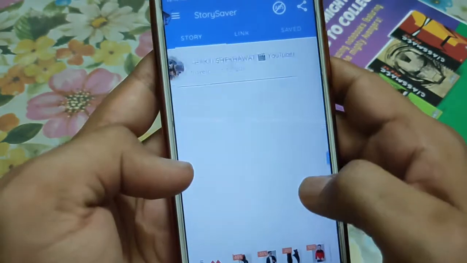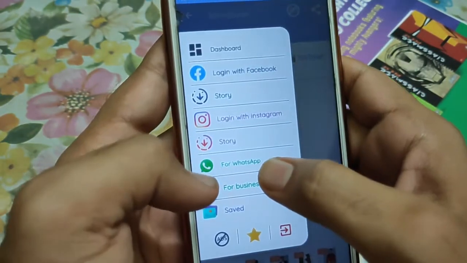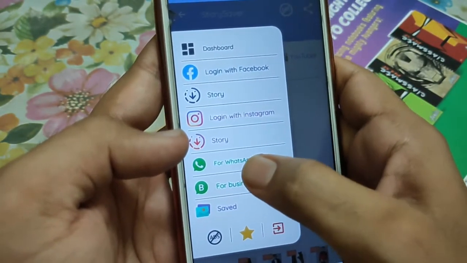So you can see the story is downloaded. So guys, that was for the Instagram. As I told you guys, this app is called One Story Saver app. So let's go check out the WhatsApp.